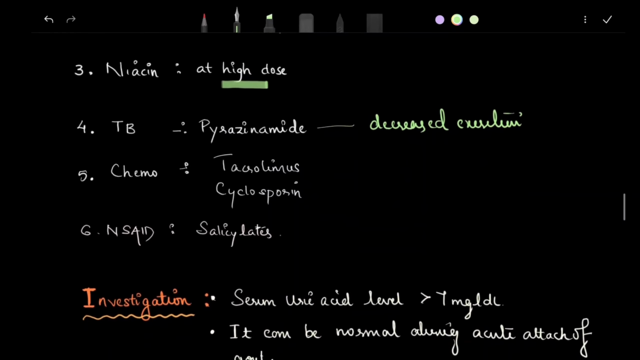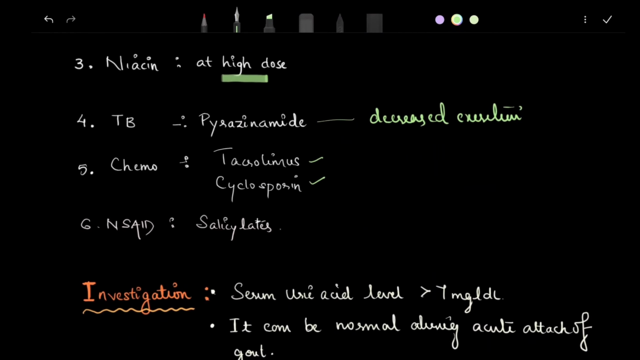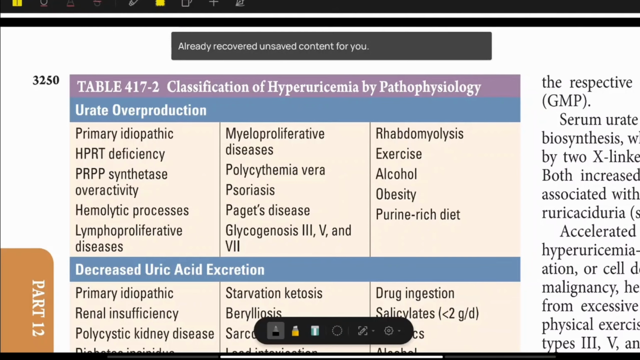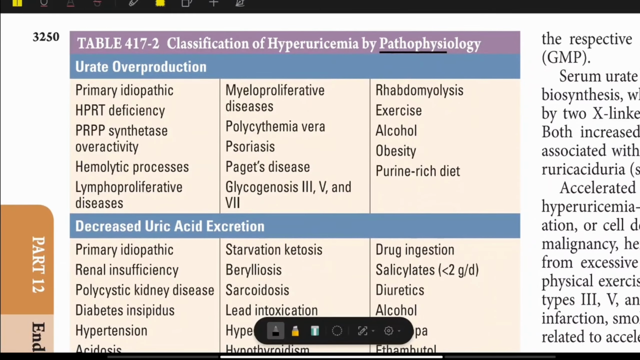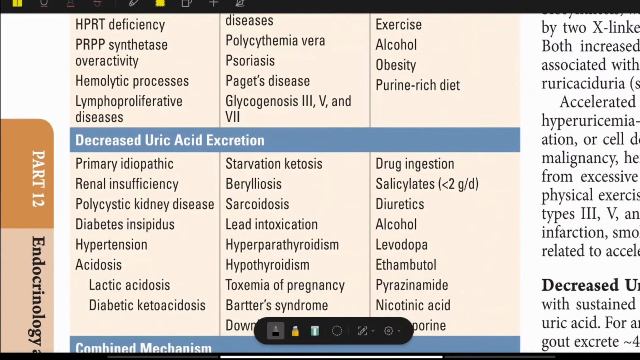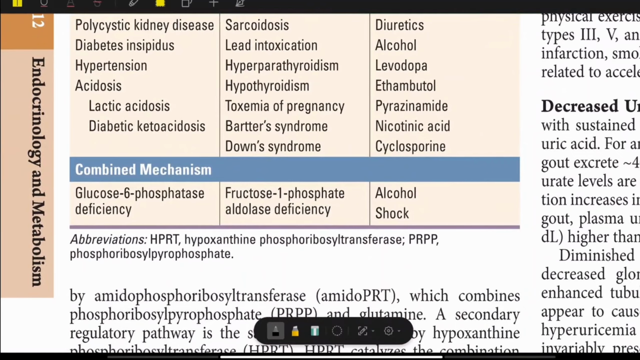Decreased excretion of uric acid. Then chemotherapy, tacrolimus, cyclosporine, NSAIDs like salicylates. The classification of hyperuricemia by pathophysiology: simply we have urine overproduction, decreased urine excretion, and combined mechanisms.